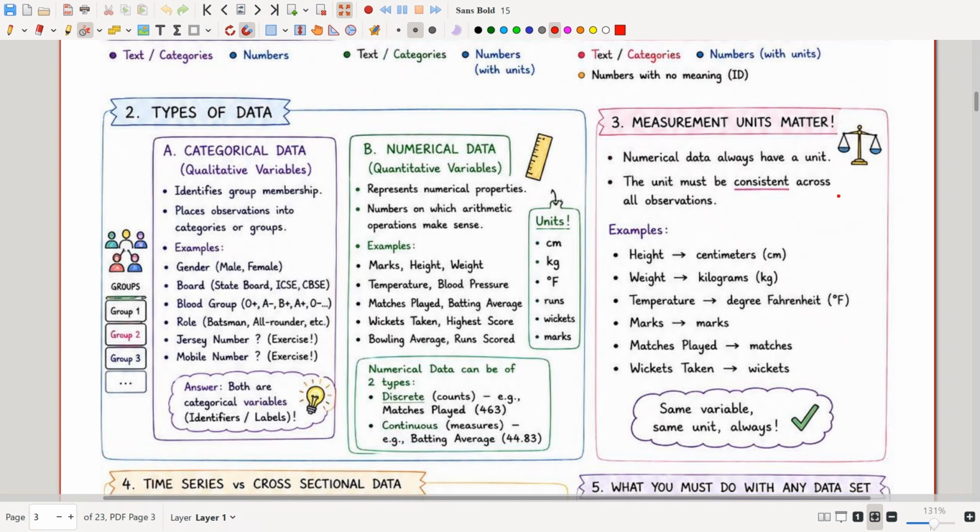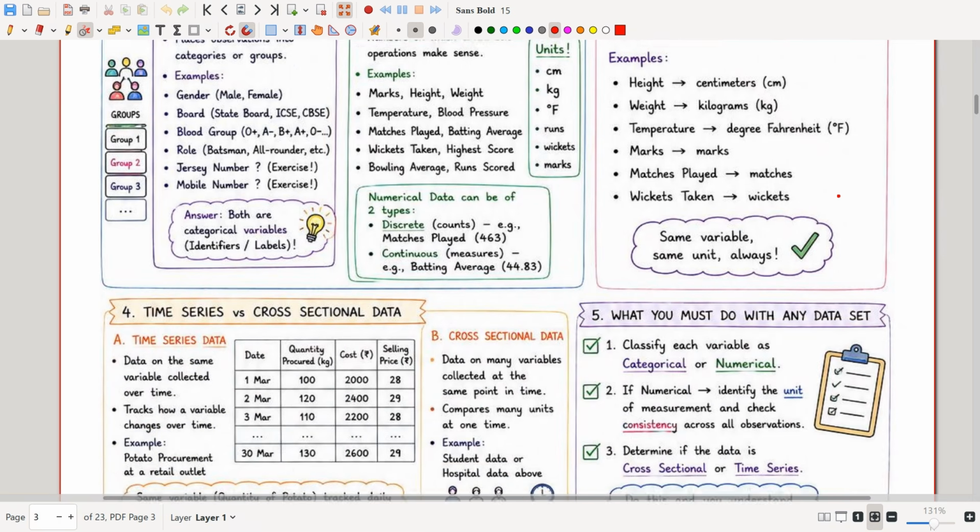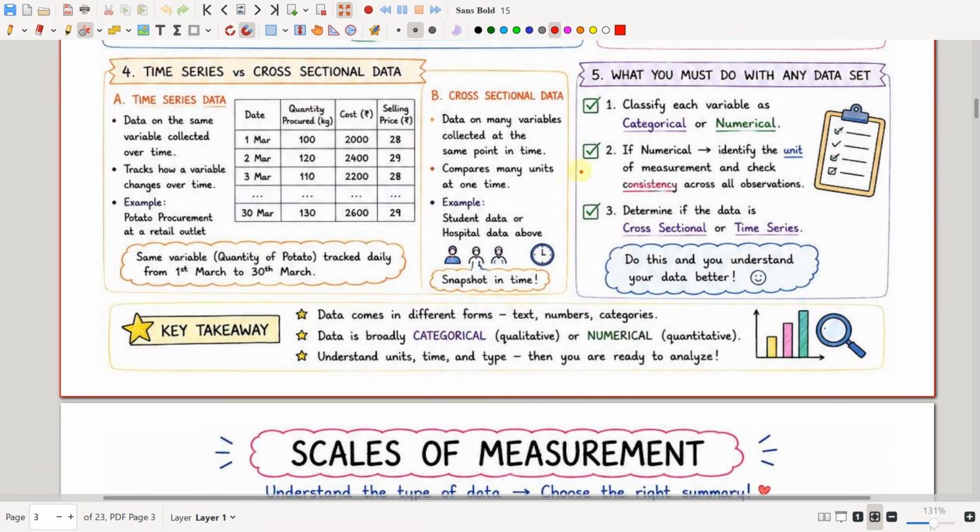So you have to convert the meter into centimeter so that you will have h1 also in centimeter and h2 also in centimeter. Now you will be having the same unit and you can consistently perform your observation. Okay, now let us see what is the time series and cross-sectional data.